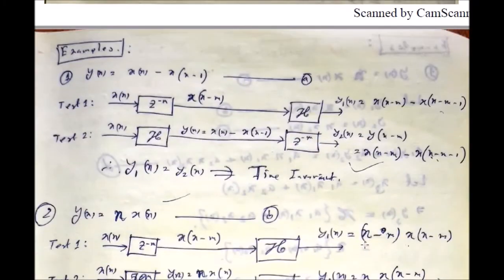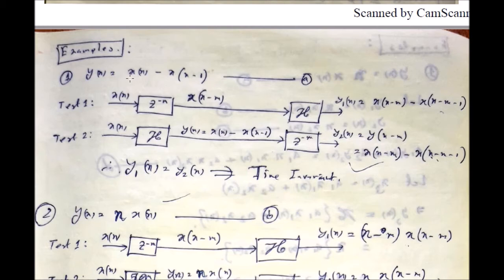Now let me work out some examples. Suppose a system is characterized by this equation, equation number 1: y[n] equals x[n] minus x[n minus 1]. Test 1: first take the input and do the delayed version, that means x[n minus m].